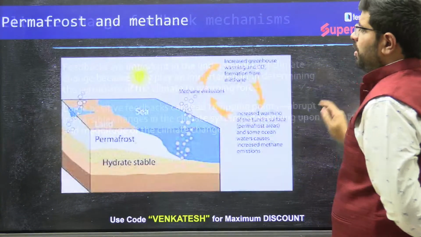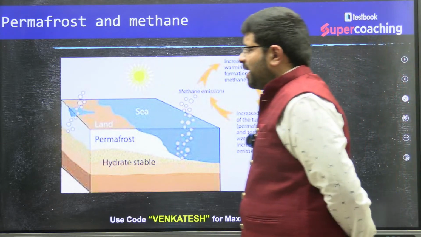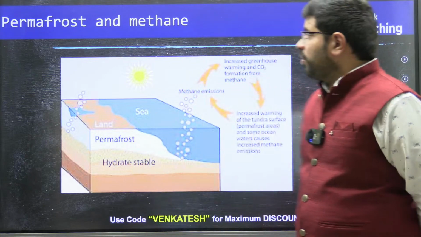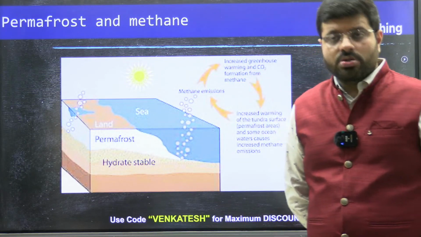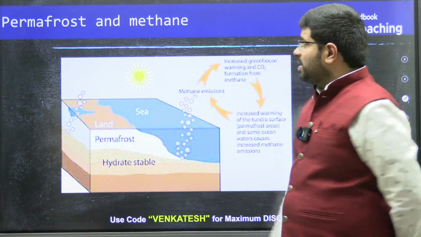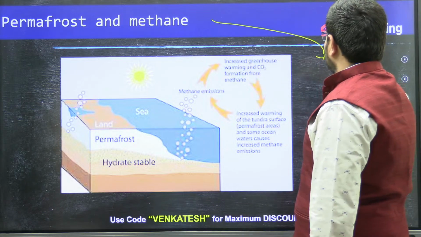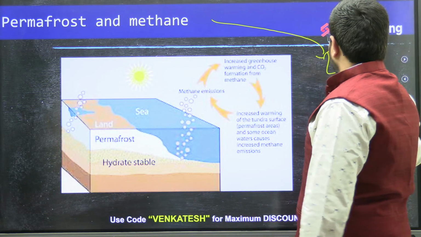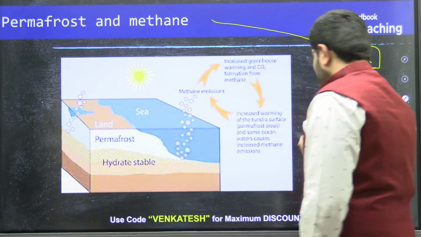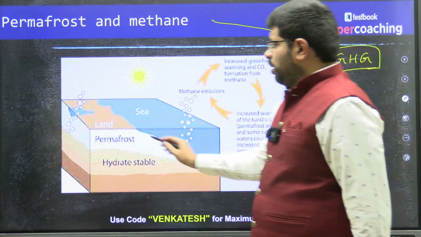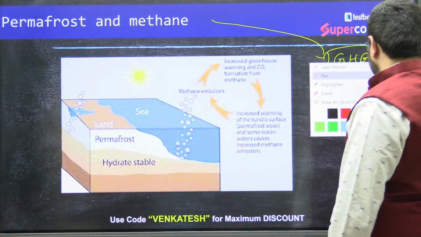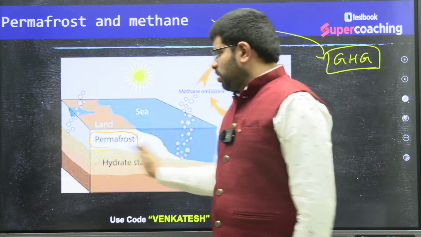One such cryosphere loss, which I'll discuss, which is having a significant impact, is permafrost and methane emissions. You all have heard about methane. What is methane? It is an important greenhouse gas. Now what is happening is, you have the ground level, right? So this is the land, and this is land completely under solid ice, which is called permafrost.